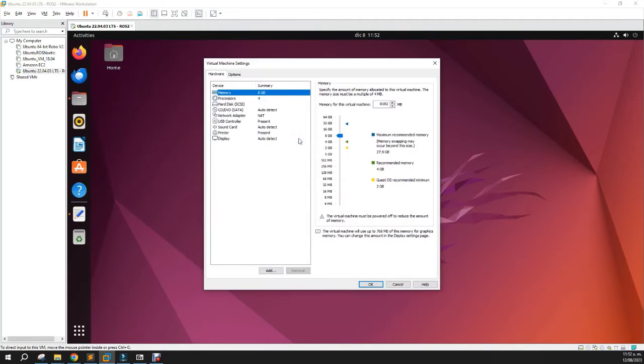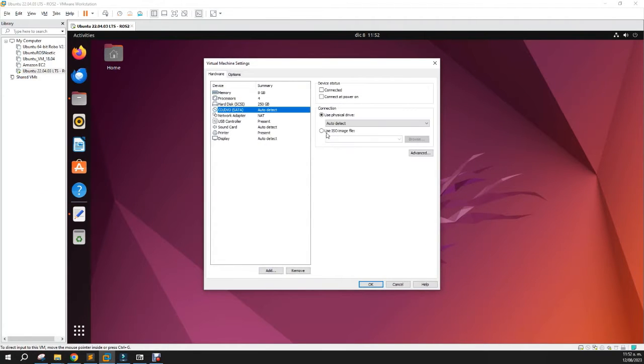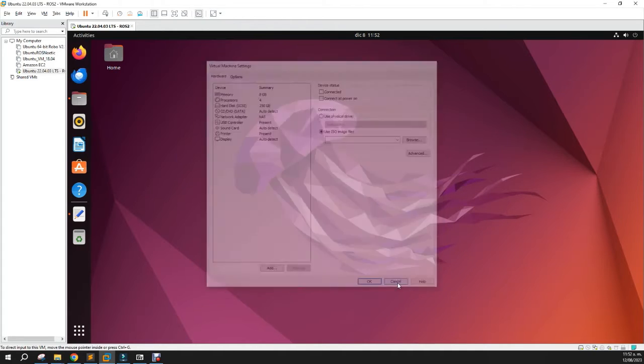You use the ISO image as the source the first time, and start configuring all the peripherals and processors. In my case, I assigned 8 GB of memory for processors and a hard disk of 250 gigabytes.